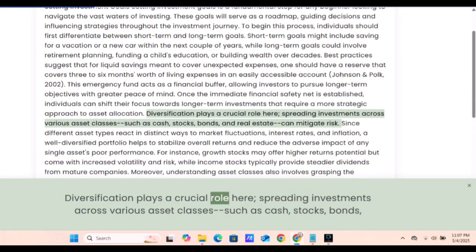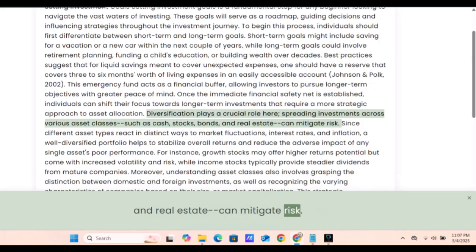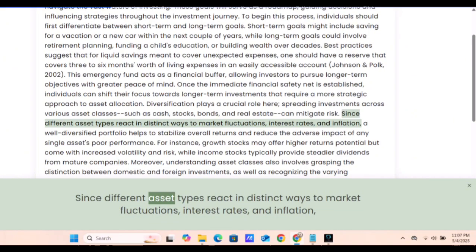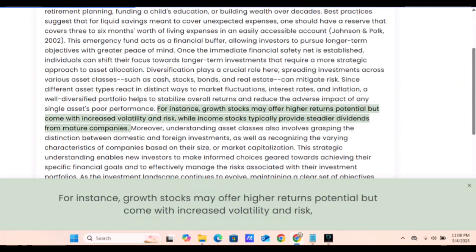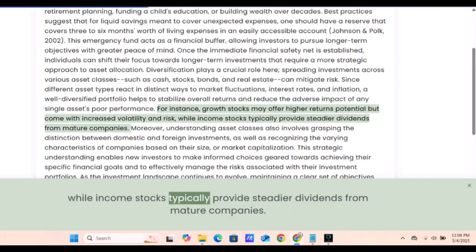Diversification plays a crucial role here. Spreading investments across various asset classes such as cash, stocks, bonds, and real estate can mitigate risk. Since different asset types react in distinct ways to market fluctuations, interest rates, and inflation, a well-diversified portfolio helps to stabilize overall returns and reduce the adverse impact of any single asset's poor performance. For instance, growth stocks may offer higher returns potential but come with increased volatility and risk, while income stocks typically provide steadier dividends from mature companies.